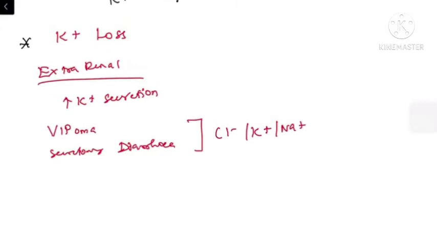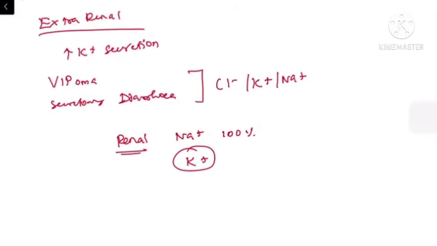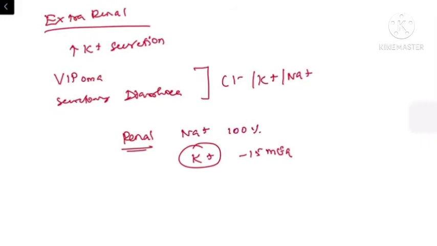These patients will have the normal renal compensatory reabsorption of sodium, potassium and chloride, but normally the kidney has the capacity to reabsorb sodium almost 100%, while the potassium reabsorption capacity of the renal system is limited, which means that the kidney has to eliminate at least 15 milliequivalents of potassium per 24 hours daily. This is the maximum capacity at which the renal system can function.